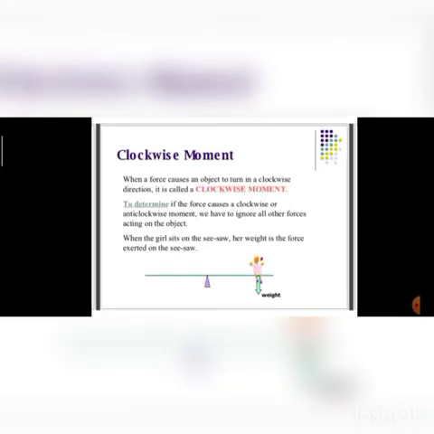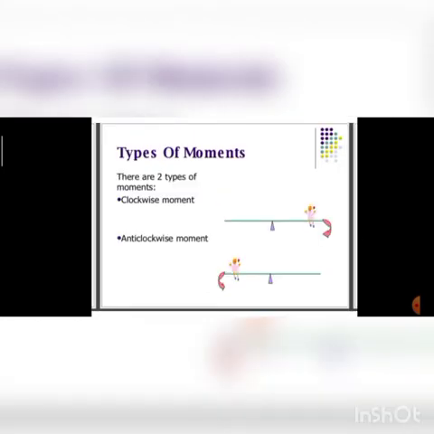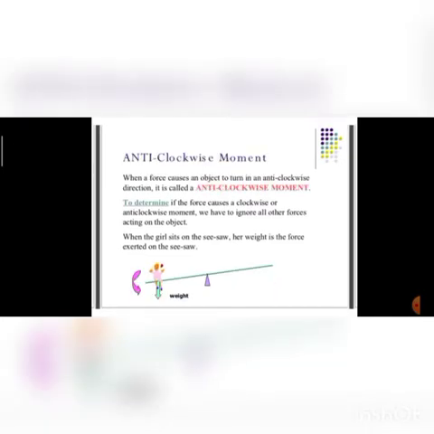When force causes an object to turn in clockwise direction, we call it clockwise movement. And when with the help of force the object is moving in anti-clockwise direction, then it is known as anti-clockwise movement. From the diagram it is very clear.